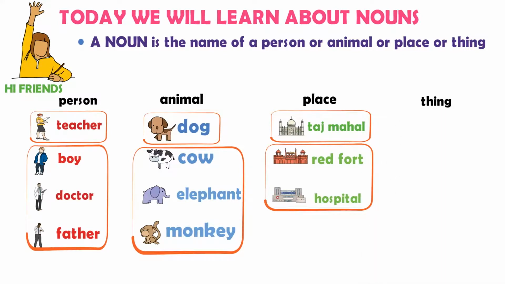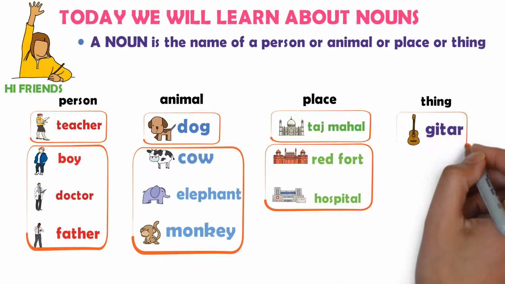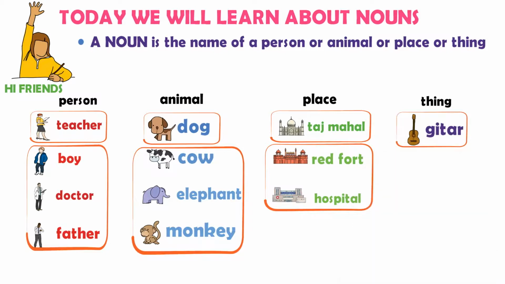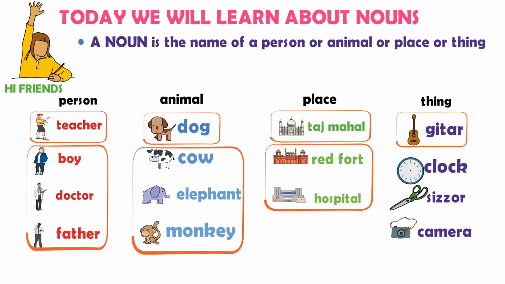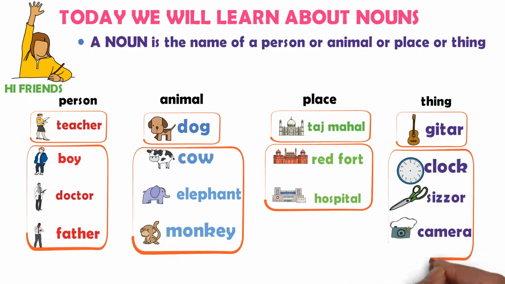Thing. Example: guitar is a name of a thing. So, guitar is noun. Clock is a name of a thing. Caesar is a name of a thing. And camera is a name of a thing. So, clock, Caesar, and camera are nouns.